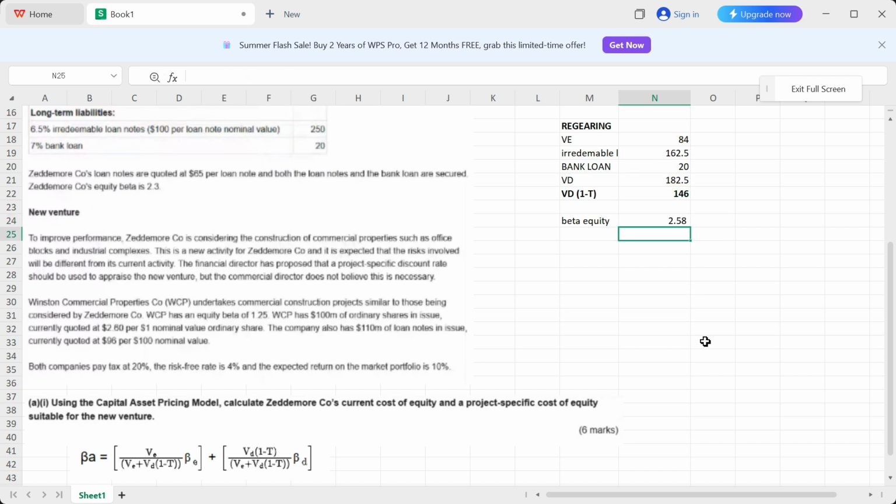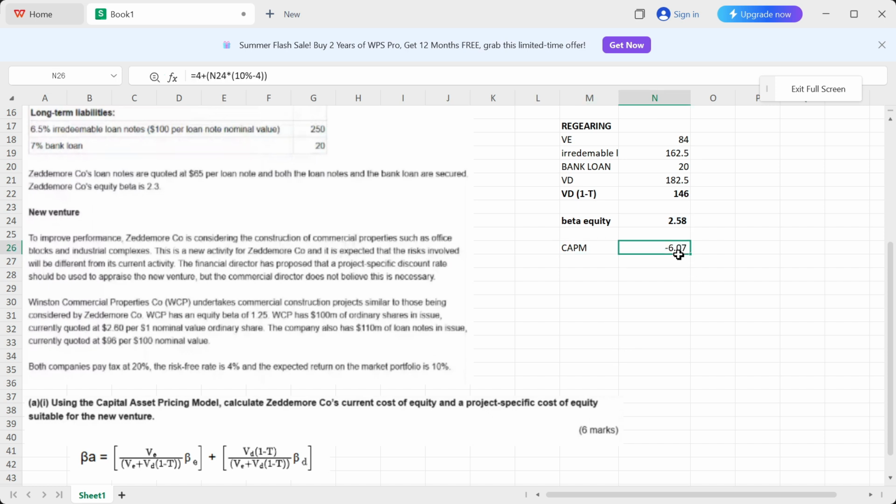And once I do that, I get my beta equity as 2.58. Okay, and that is my beta equity. And now finally I'm going to calculate my CAPM. For that, I will have my risk-free rate, which is 4%, plus bracket open the beta equity that I just calculated, times bracket open the market rate, which is 10%, minus the risk-free rate, which is 4%.